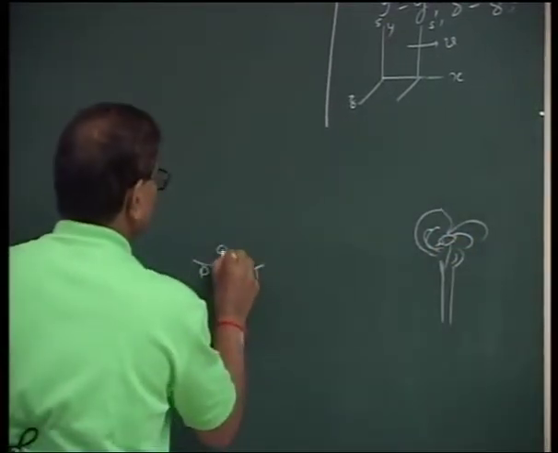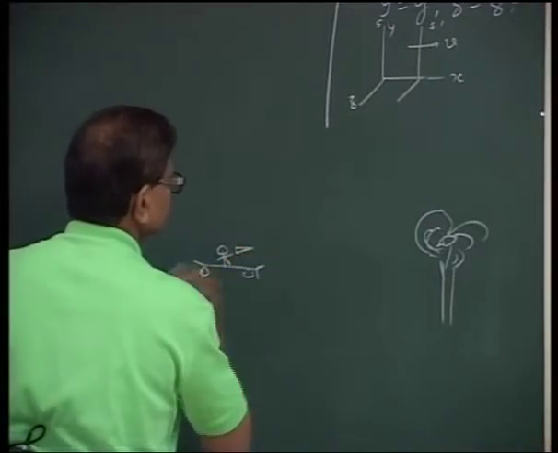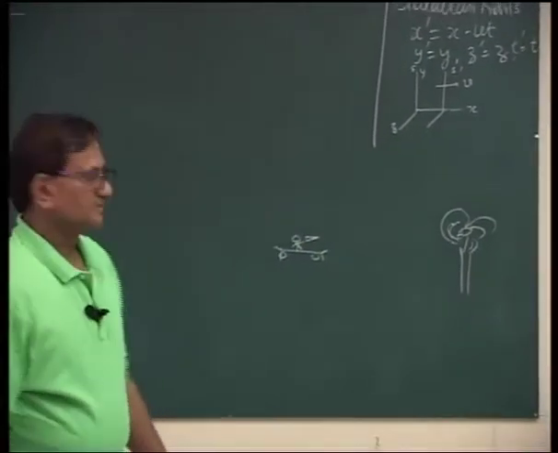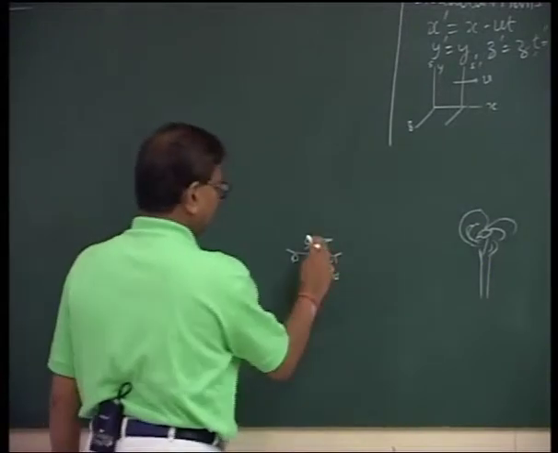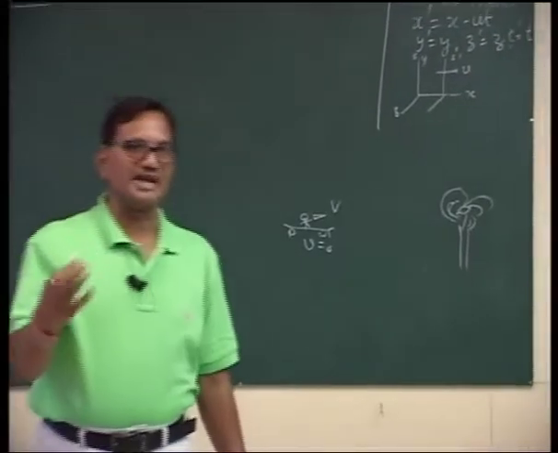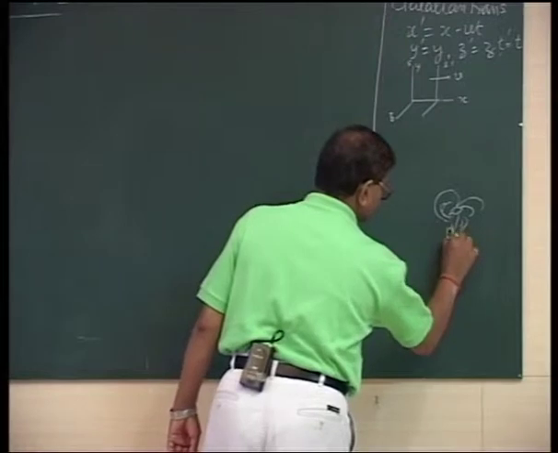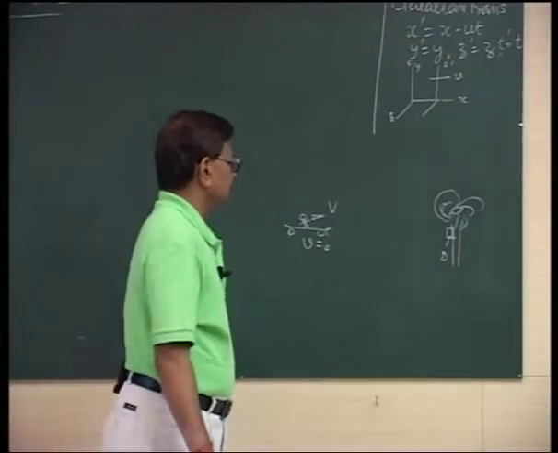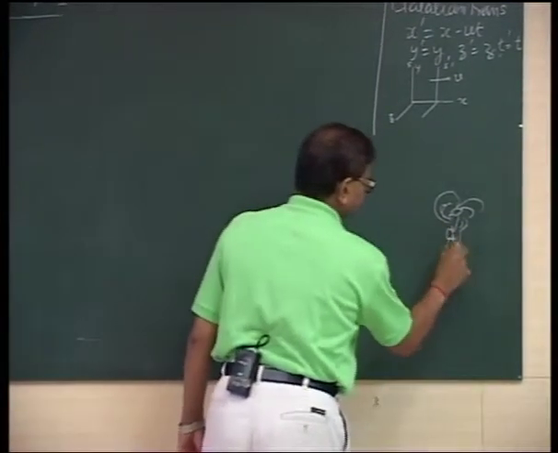The man wants to fire a gun to kill this bird. The trolley is at rest. He fires the bullet with velocity v. The bird, of course, flies, and we have a detector here to detect the speed of the bullet. Obviously, the speed of the bullet will be detected by this detector to be v.